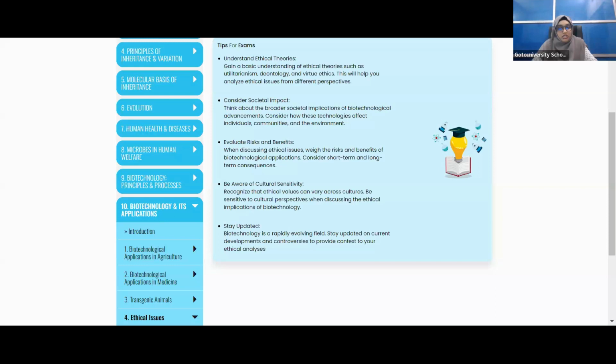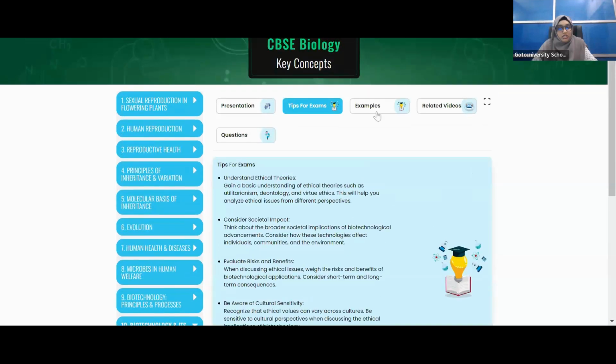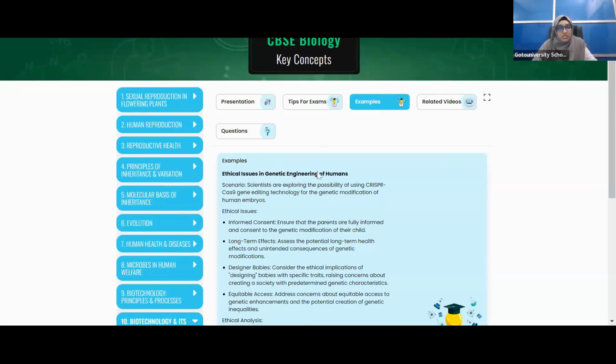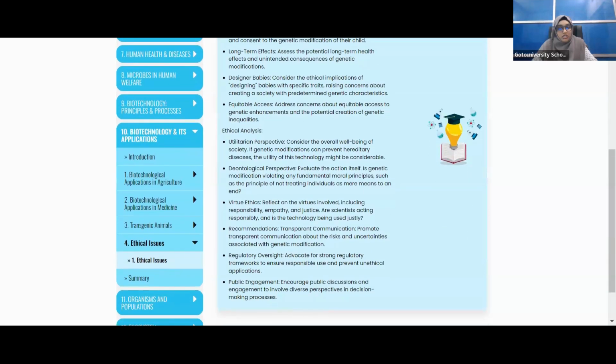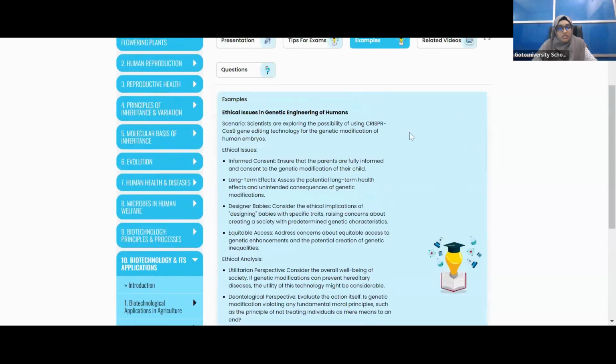So these were some tips for your exams. Now next we will be moving to examples. What is the example here? You can see ethical issues in genetic engineering of humans. Scenario: scientists are exploring the possibility.